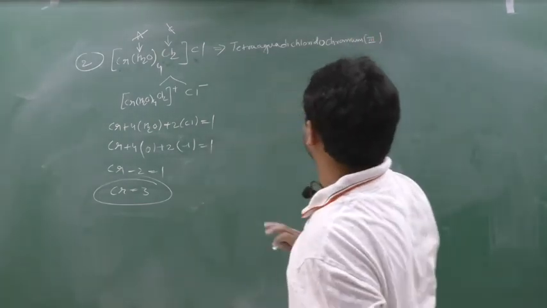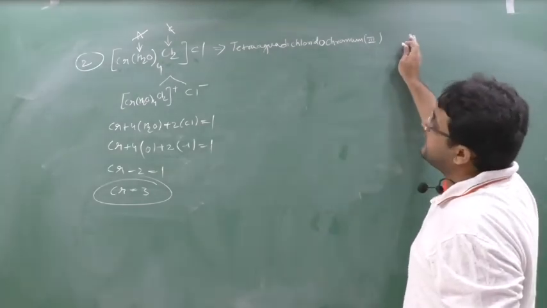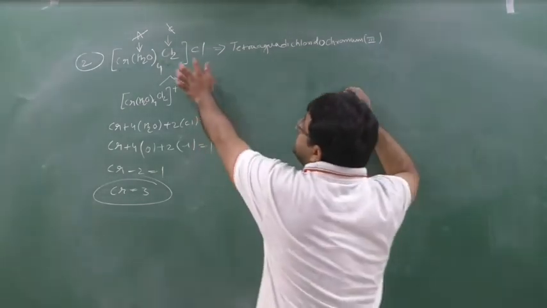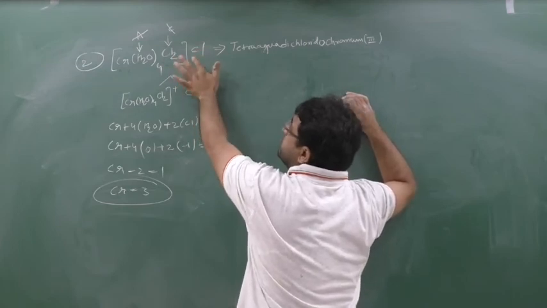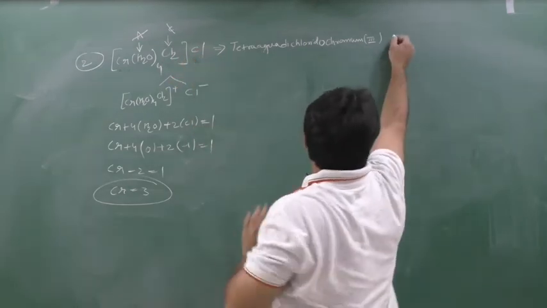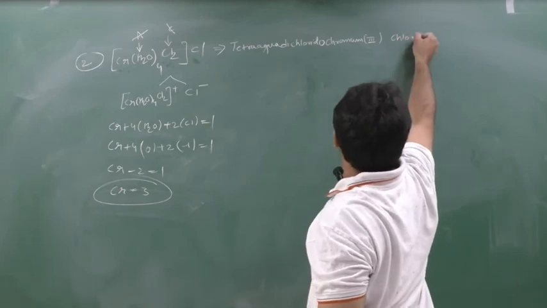So the complex name I have given. Now give a space and add on the anionic part. So this is Cl. Now this Cl is outside of the complex. This Cl is outside of the complex, so it should not be called chlorido. It should be given the name as it is, that is chloride.